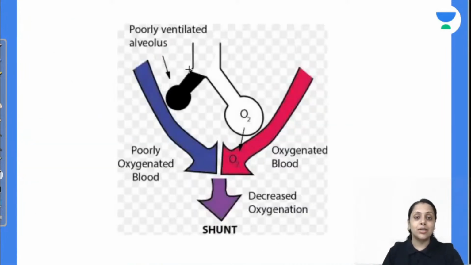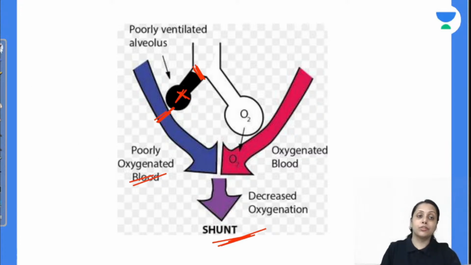सी दिस इज द डायग्राम. सपोज दिस इज आर obstruction. तो यहाँ पे क्या होगा? There will be no ventilation, only and only perfusion is there. So इस situation में perfusion क्या हो जाएगा? Waste हो जाएगा और shunt हो जाएगा. Is this clear? So ventilation perfusion infinite. Next is ventilation perfusion ratio is 0. ठीक है? Next situation.